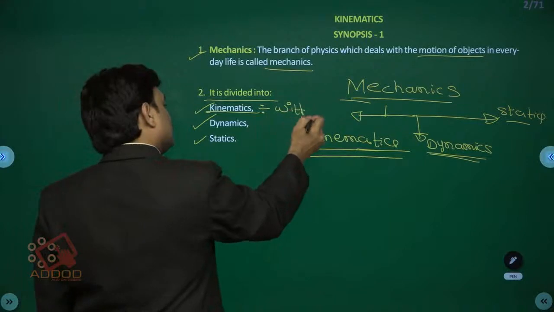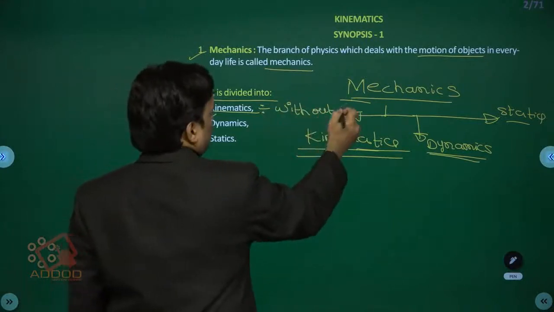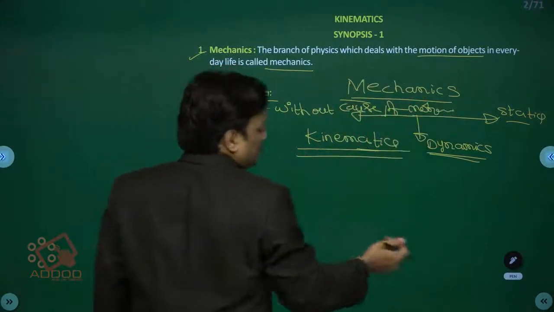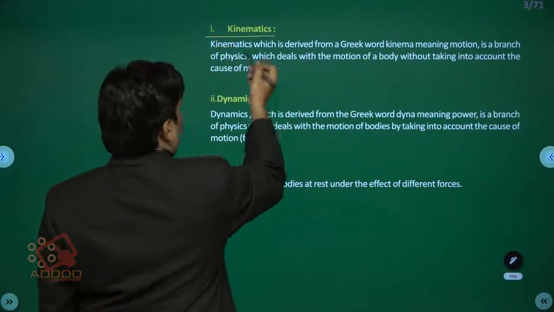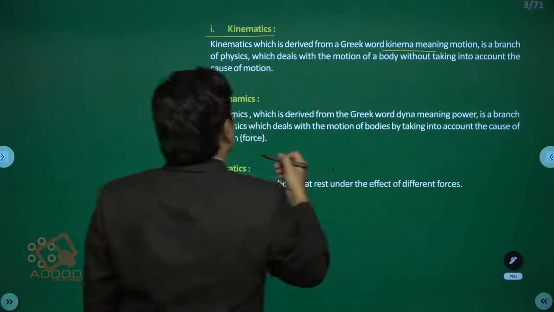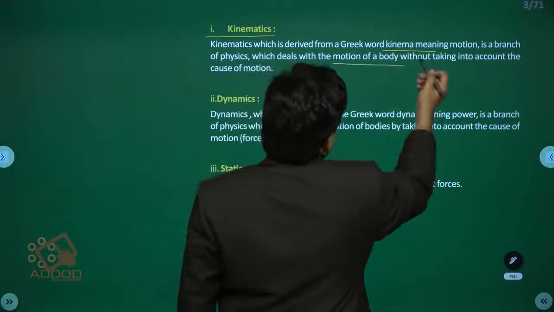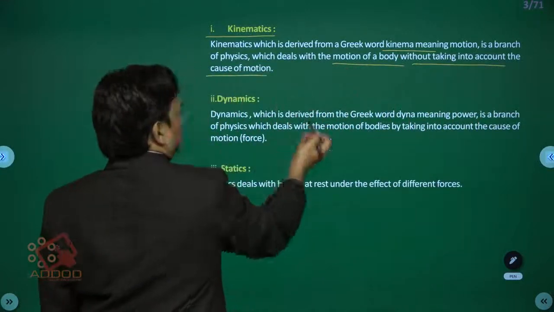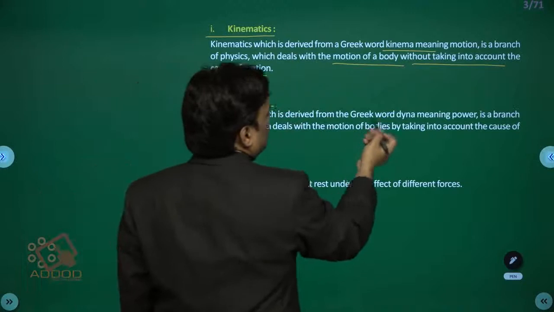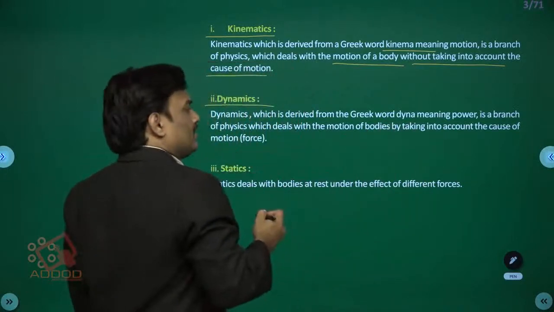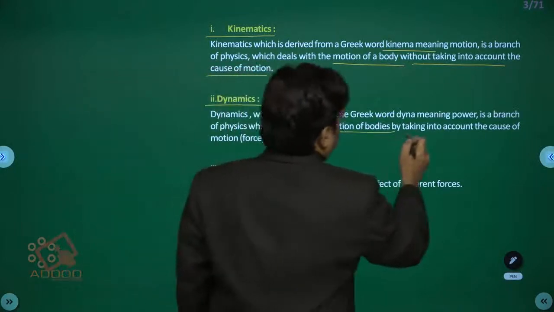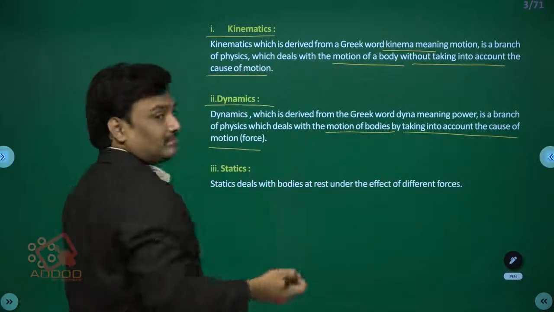Kinematics is derived from the Greek word kinema, meaning motion. Dynamics, derived from the Greek word dyna, meaning power, is a branch of physics which deals with the motion of bodies by taking into account the cause of motion, that is force.